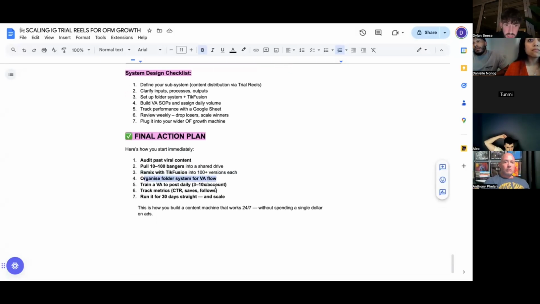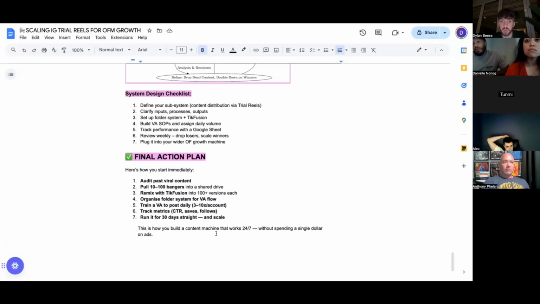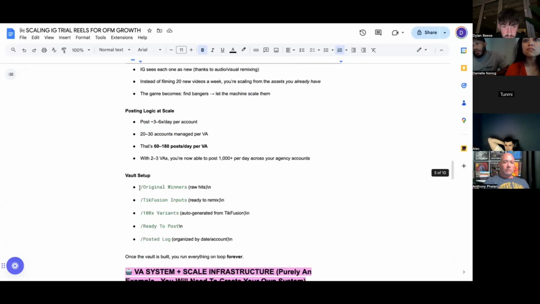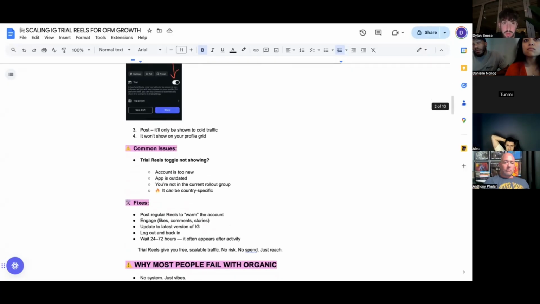Organize the folder system for the VA flow. Train the VA to post daily. Again, you don't have to have a VA. You can do this yourself to start. This just makes your life easier. Obviously, track the metrics on a sheet, which again, is super easy. Run it for 30 days straight, see how it does, and then scale it based on what works for you, right? So that is literally how you build a content machine that works 24/7 without spending anything on ads. And that is how you can sort of exploit trial reels, right? So that is pretty much all you need to really do.